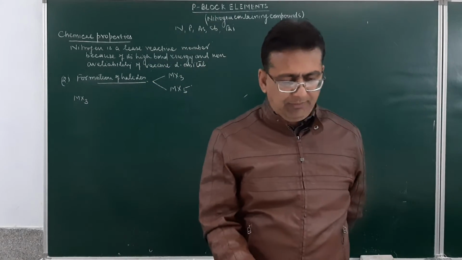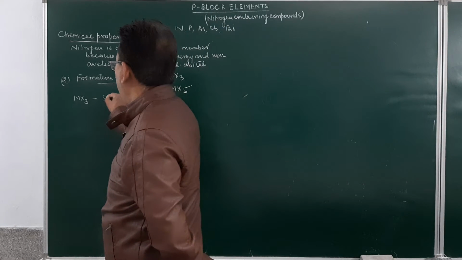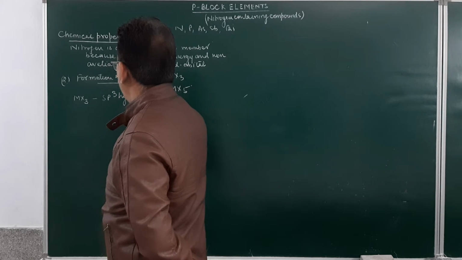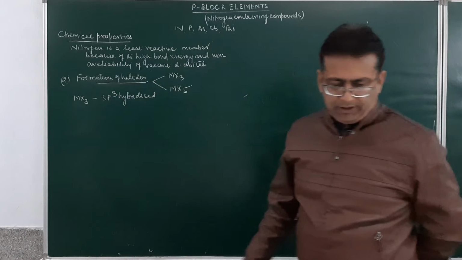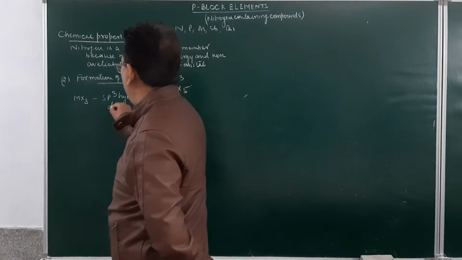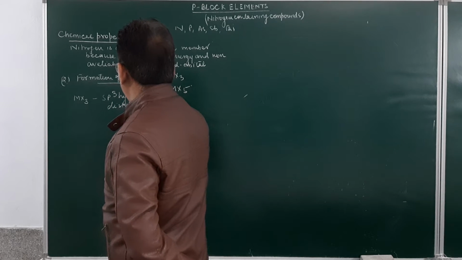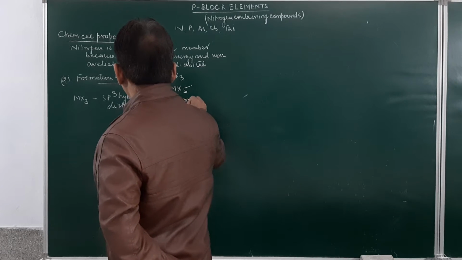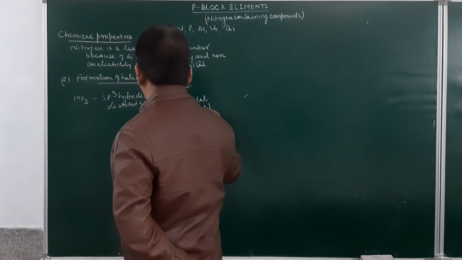So, halides of this type are sp3 hybridized with distorted geometry, or I would say they have a pyramidal shape. In the distorted geometry, this will be a pyramidal shape.